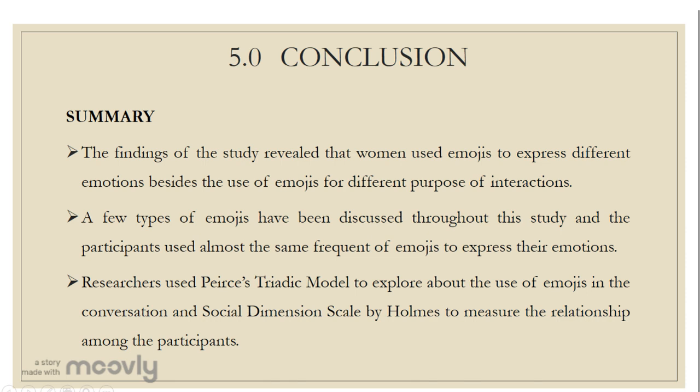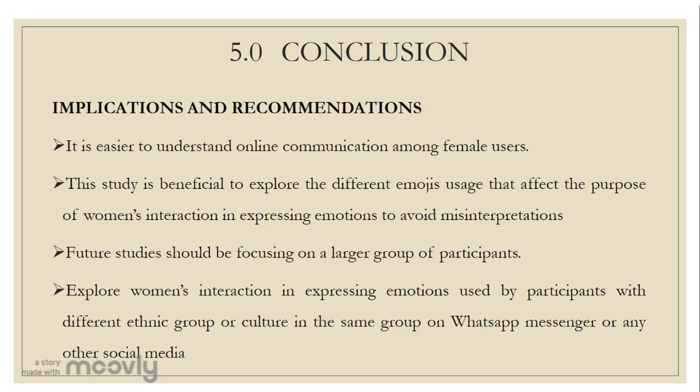And the researchers used Peirce's triadic model to explore the use of emojis in the conversation and the social dimension scale by Holmes to measure the relationship among participants. Lastly, they related these two models to answer the research questions.